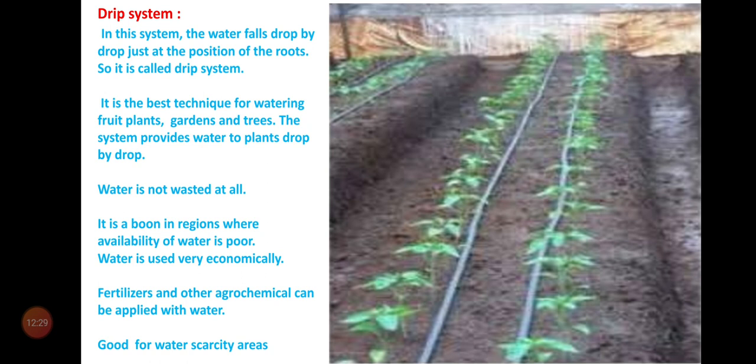And swing bucket method. Here we use a bucket. Two people hold the swing with the help of thread and they lift the water with the bucket from the lower areas.